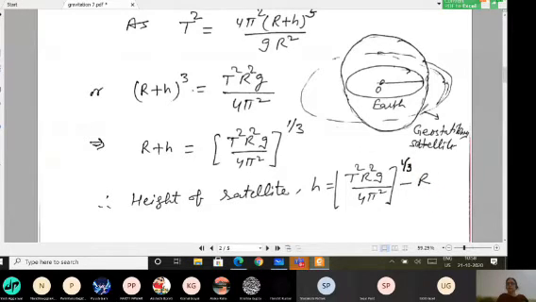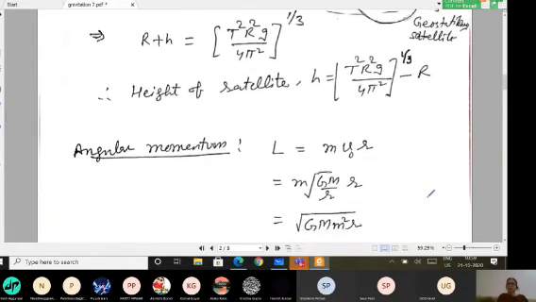Of course, r is the radius of the earth and h is this height. So this capital R plus H, that is equal to small r, we usually write. So this is the formula for the height of a satellite: H equals (T square R square g divided by 4 pi square) power 1 by 3 minus R.